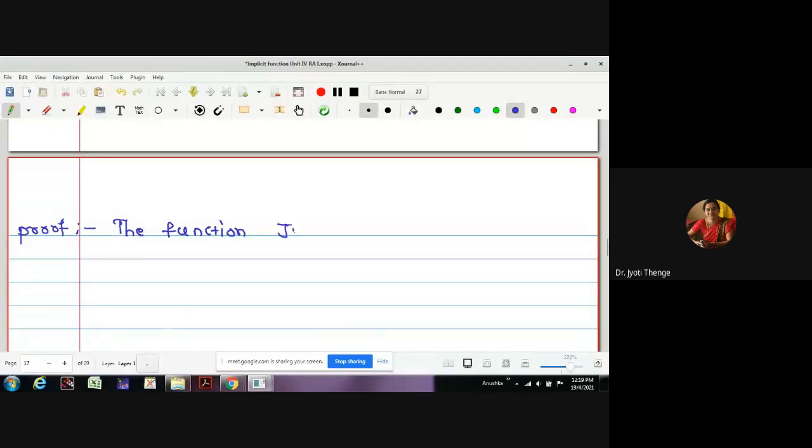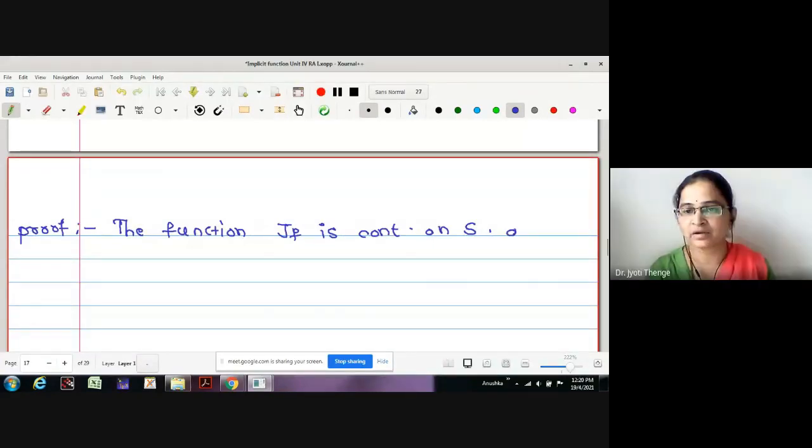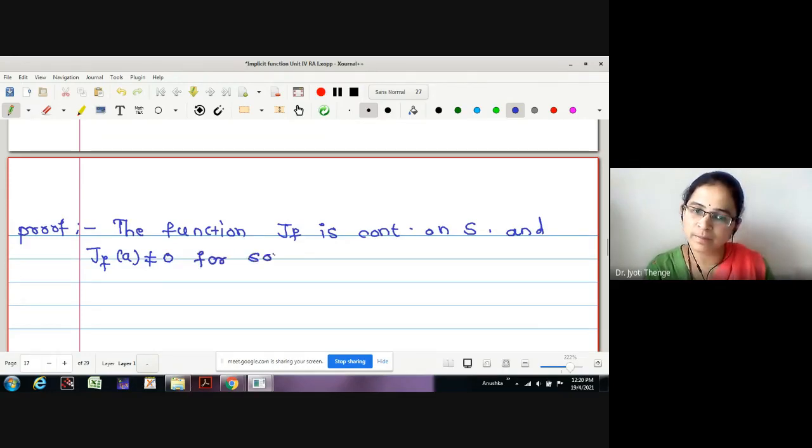The function J_f is continuous on S. Is it true? This is going to be a polynomial in n squared entries. A polynomial is always continuous. That's why this J_f is a continuous function. And J_f(a) is not equal to 0 for some a in S.